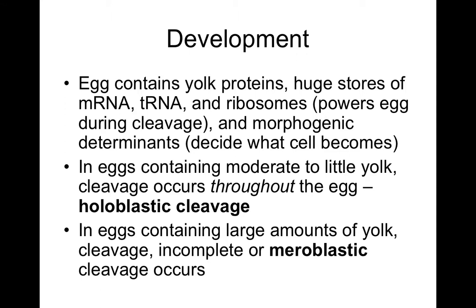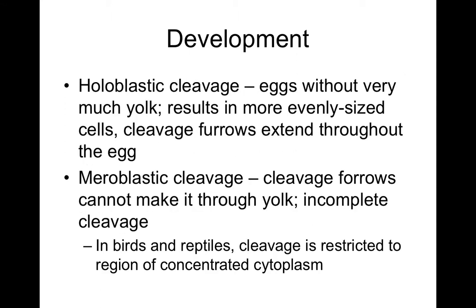In eggs containing moderate or little yolk, the cleavage occurs throughout the egg, and you have a holoblastic cleavage. In eggs containing large amounts of yolk, an incomplete, meroblastic cleavage will occur. Holoblastic cleavage gives eggs without very much yolk a more evenly sized cell. The cleavage furrow extends throughout. In meroblastic cleavage, furrows cannot make it through the yolk, and you have incomplete cleavage. In birds and reptiles, the cleavage is restricted to the region of the concentrated cytoplasm.